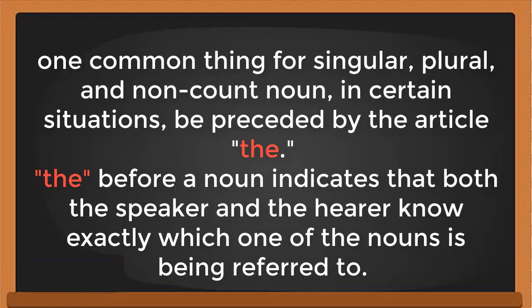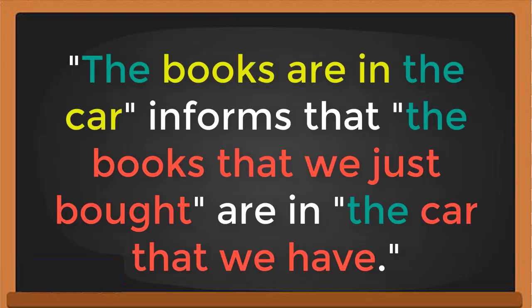Okay, and then one common thing that singular, plural, and non-count nouns have in common is that they can all, in certain situations, be preceded by the article the. The before a noun indicates that both the speaker and the hearer know exactly which one of the noun is being referred to. For example, the books are in the car. See, there's a the before the books and the before the car.